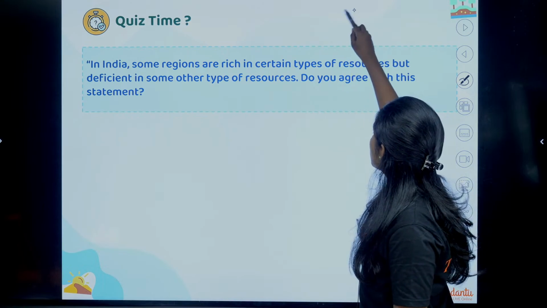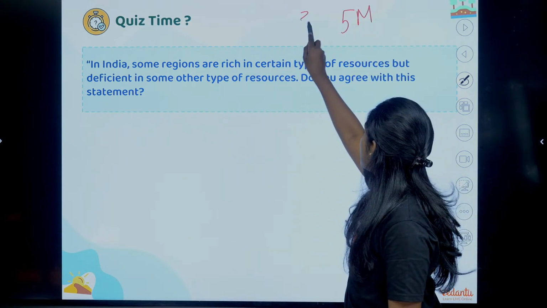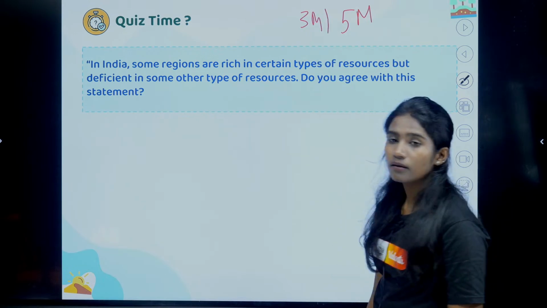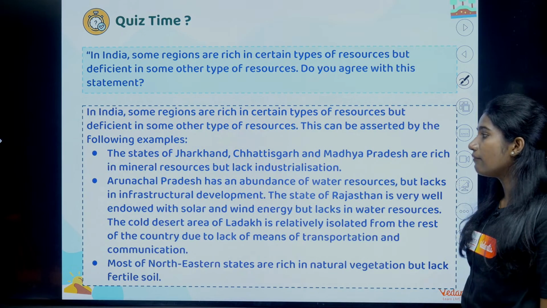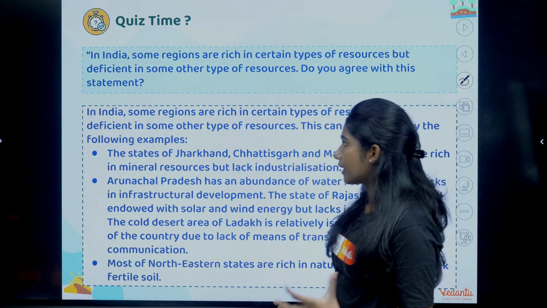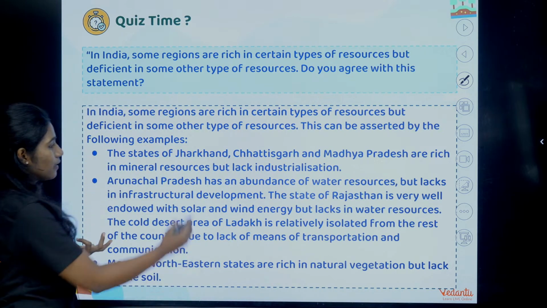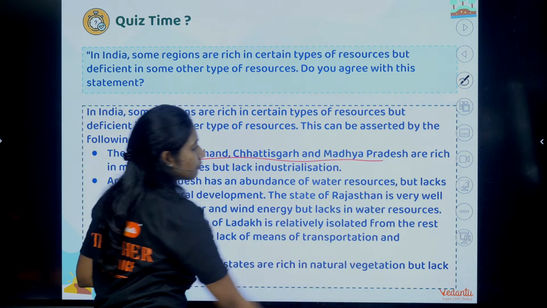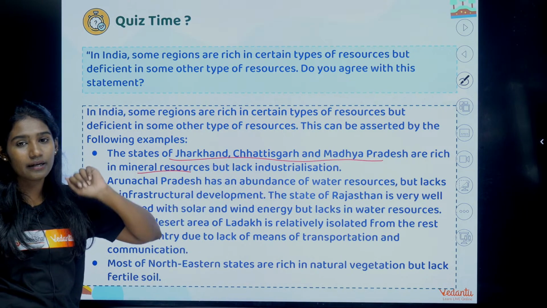Okay, this can be asked for 5 marks also, right, or else 3 marks. So you will have to present your answer in such a way that you mention which state. First you should say that yes, you agree with that, and then you will have to mention that states like Jharkhand, Chhattisgarh and Madhya Pradesh are rich in mineral resources but they lack industries.